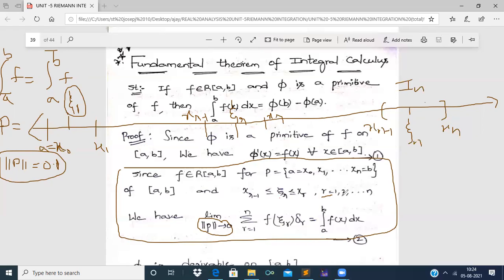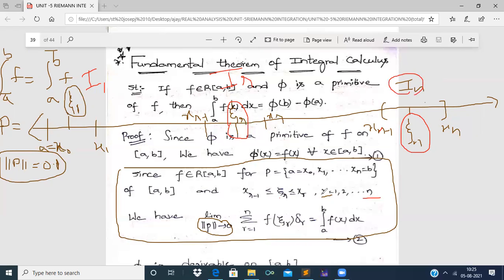If we go on in this manner, there exists a point xi r in between xr minus 1 and xr, that is in the rth segment Ir, and the first segment I1, and so on. For r equal to n, in the nth segment In, there exists a point xi n in between xn minus 1 and xn.